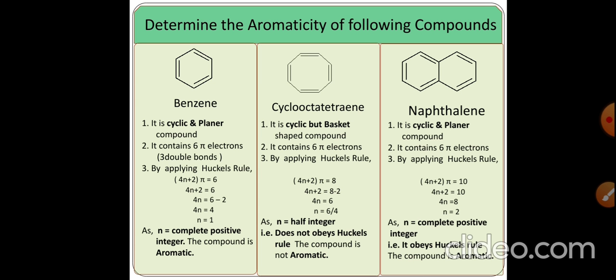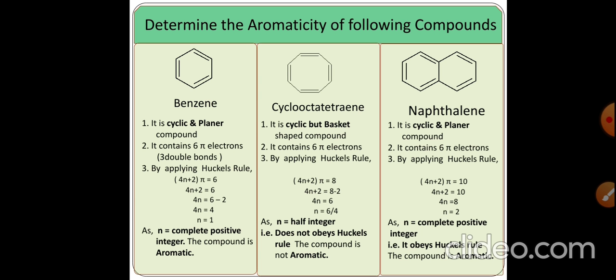So 4n plus 2 pi is equal to 8. Now n is equal to 6 by 4. This is not a complete integer. This is a fractional value. Therefore, the structure does not obey Huckel's rule of aromaticity. Therefore, the compound is not aromatic.